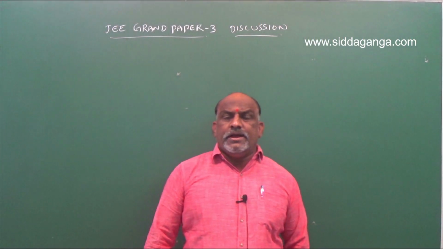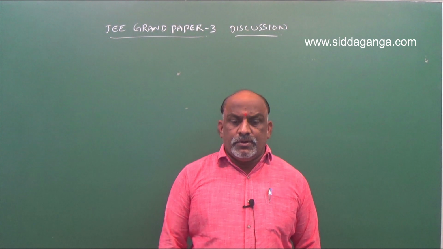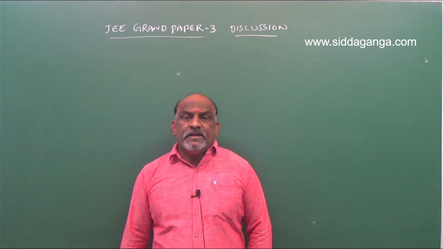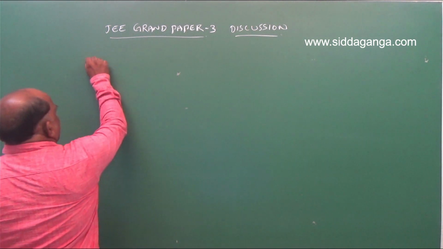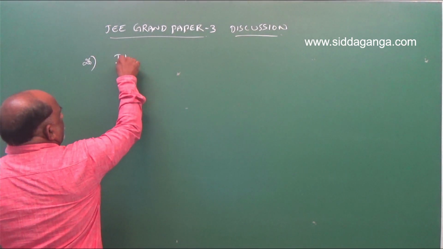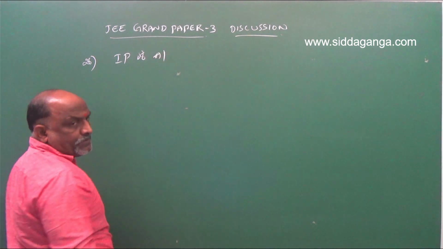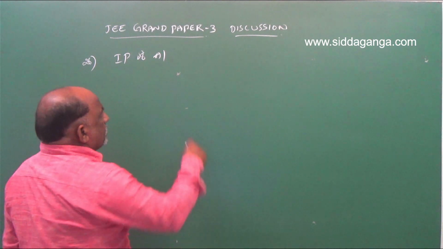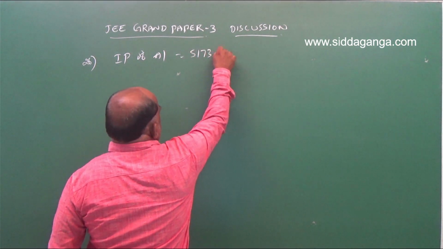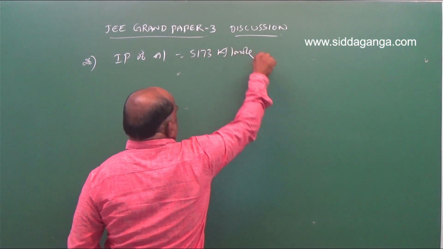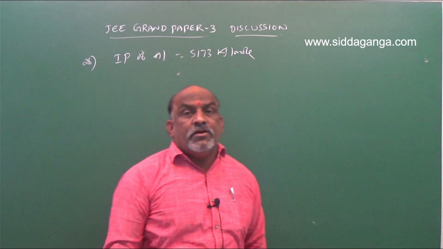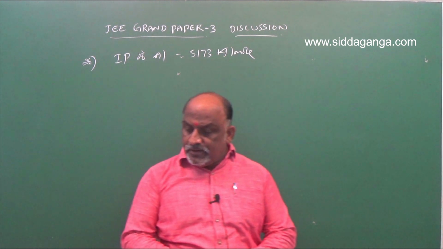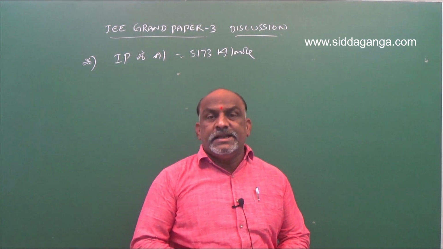Anhydrous aluminum chloride, AlCl3, is generally a covalent compound. From the given information, the ionization enthalpy was given. The ionization potential of aluminum is 5173 kilojoules per mole. The enthalpy of hydration is also given, because anhydrous aluminum chloride is present in ionic state in aqueous solution.